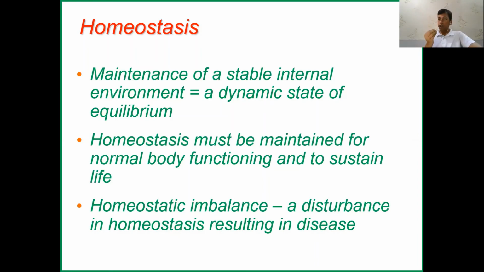So our body harmonizes and maintains a balance inside. If the outside temperature is 45 or 50 degrees, our internal body temperature will be maintained. If it is minus 40 degrees, our body will still maintain that internal temperature. This is called homeostasis, and it maintains the functioning of the body.